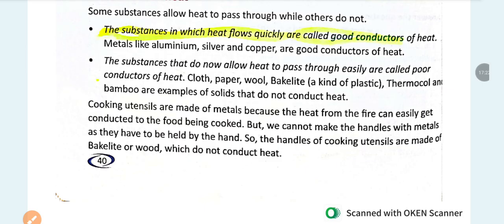Thermocol and bamboo are examples of solids that do not conduct heat, and hence they are known as poor conductors of heat. Cooking utensils are made of metals, because the heat from the fire can easily get to the food that is being cooked. But we cannot make handles with metals because they will burn our hand.